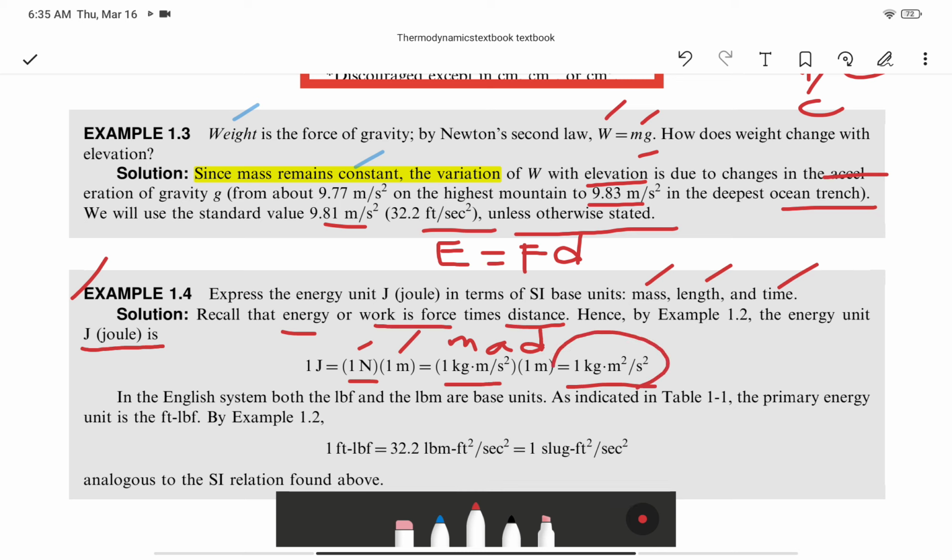Why did it happen? Analyze the unit here. 1 kilogram, you have kilogram there, right? So m times m here, m square, and then just write down the second square. And that is actually equal to joule, right? So maybe in the board exam, they will ask you for this: what is the equivalent unit of joule?